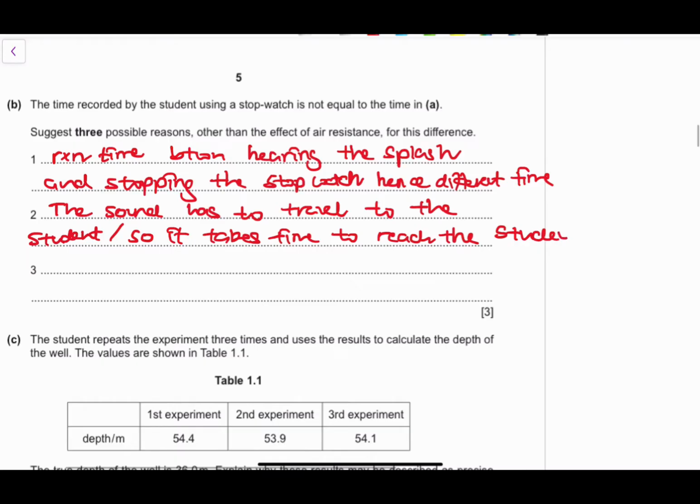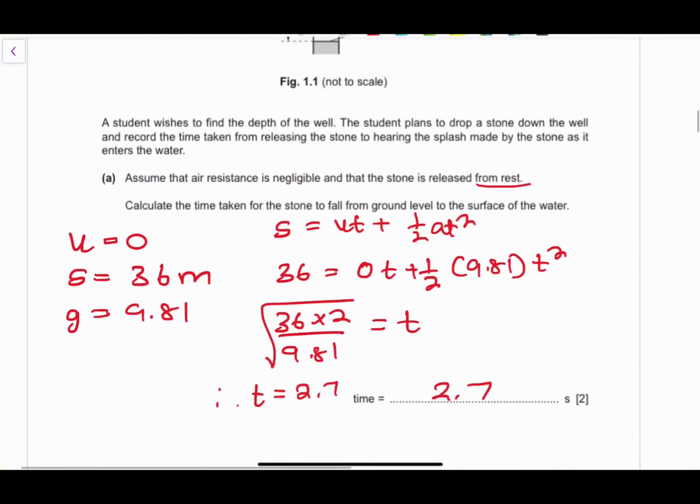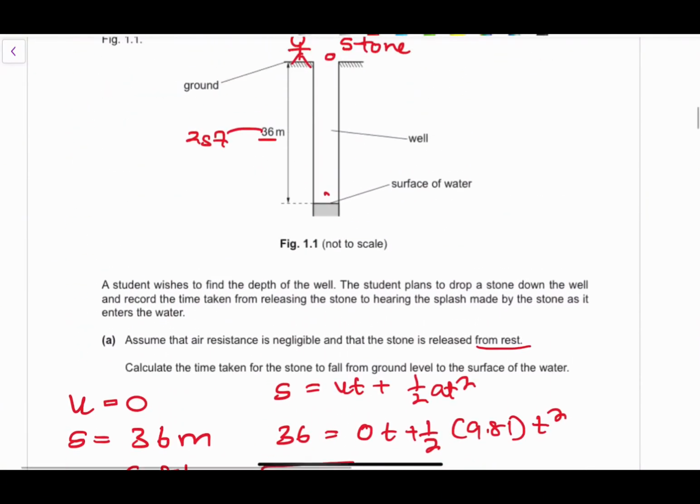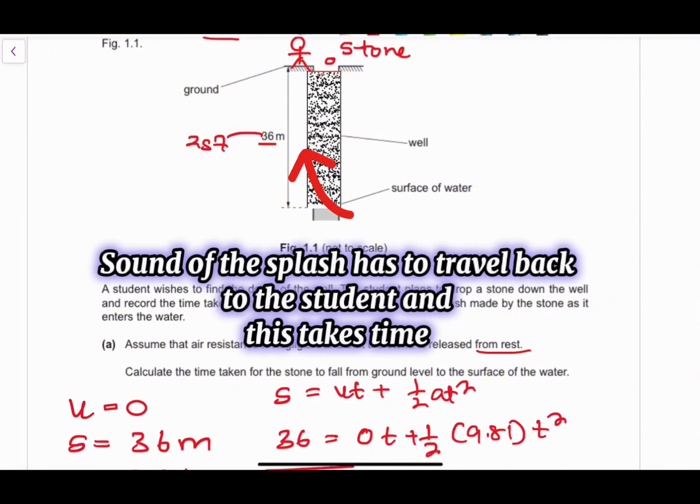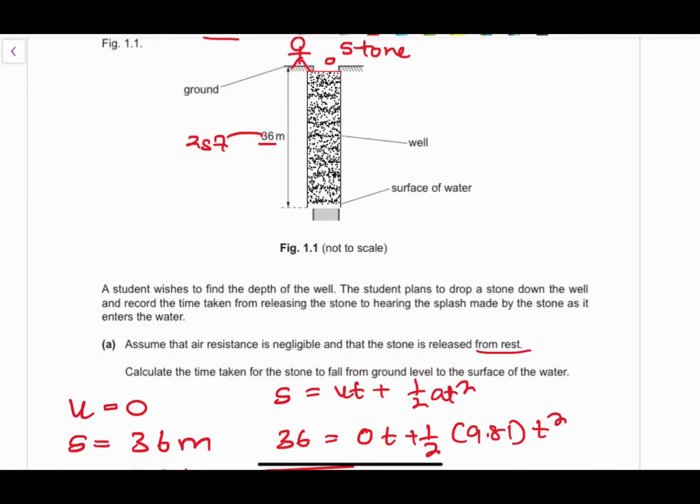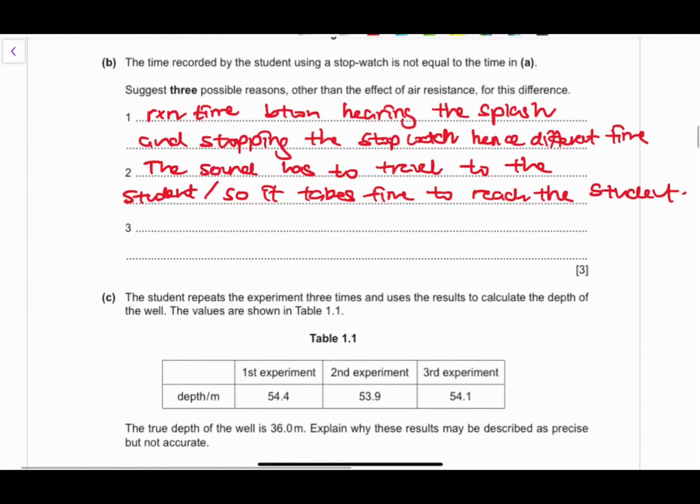Okay, so the student is actually at this point. The time might be very small, but generally the sound has to travel back to the student as soon as the stone splashes the water. We're saying that the time is not the same. There's a time difference between the stone splashing the water and the sound being heard by the observer standing over there. So that is the reason why the time will not be equal to the stopwatch time. Okay. The other reason that might be apparent.